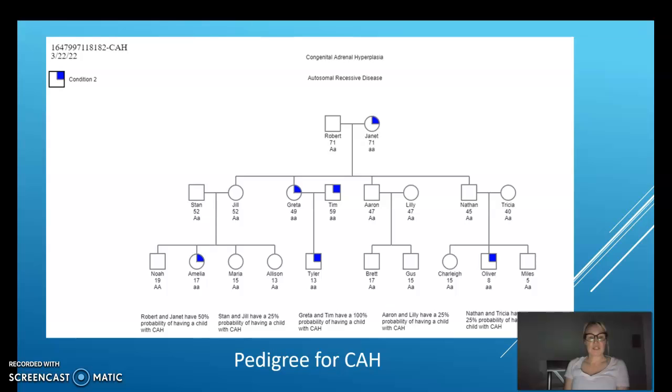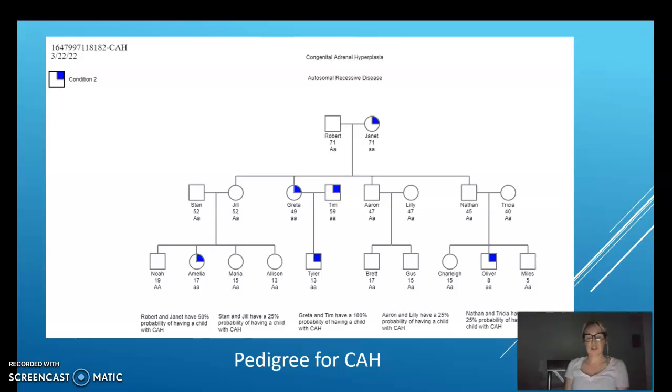You can see Jill and Stan Mary, they are both carriers, and they have a 25% probability of having a child with CAH. And you can see Amelia has the disorder, and Noah does not have the disorder and is not a carrier, but Maria and Allison are carriers. You can see Greta, who has the disorder, marries Tim, who has the disorder as well, and they have 100% probability of having a child with CAH.